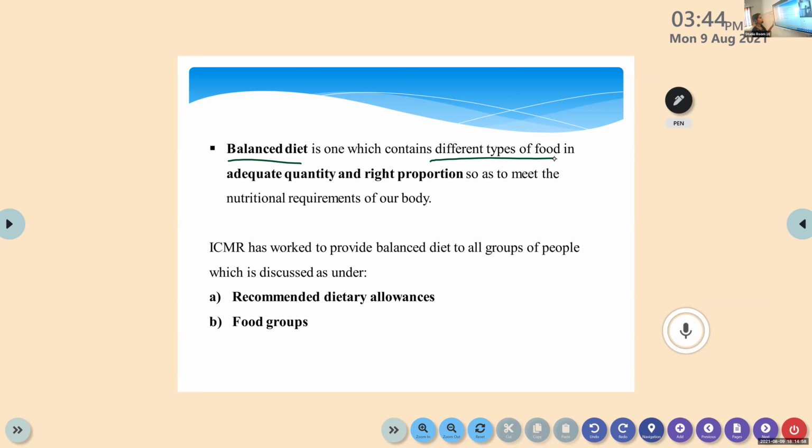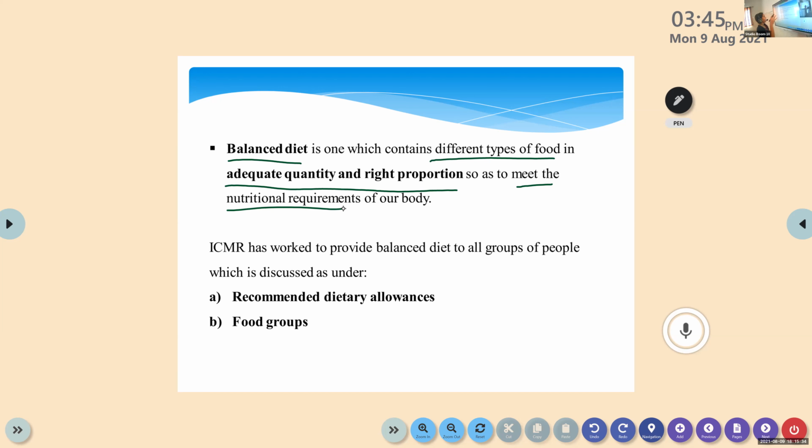So now you know what the different types of food are, right? According to ICMR, they classify the food into 5 groups. Group number 1, 2, 3, 4, and 5. The last group contains the fat, sugars, jaggery, and all. We need to include food from each category in adequate quantity and in right proportion. Then only we can meet the nutritional requirement. What is the nutritional requirement? That is the RDA value.